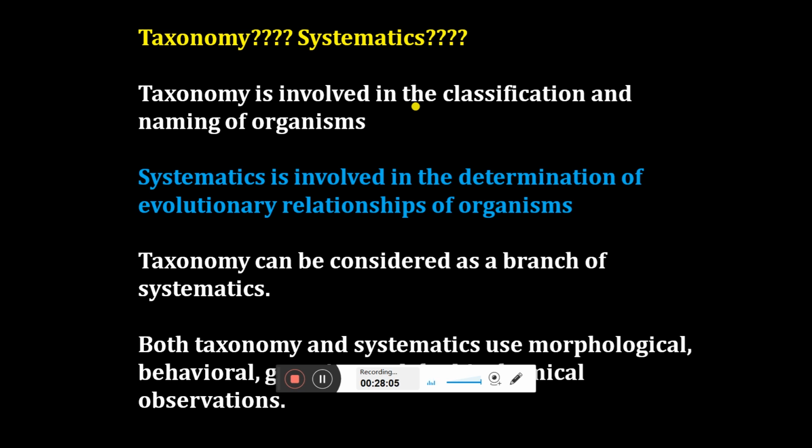That is what we do in taxonomy. On the other hand, in systematics, we see the evolutionary relationship between organisms. So systematics is a broad branch, and taxonomy is a sub-branch of systematics. Both use morphological, behavioral, genetic, and other observations to study.